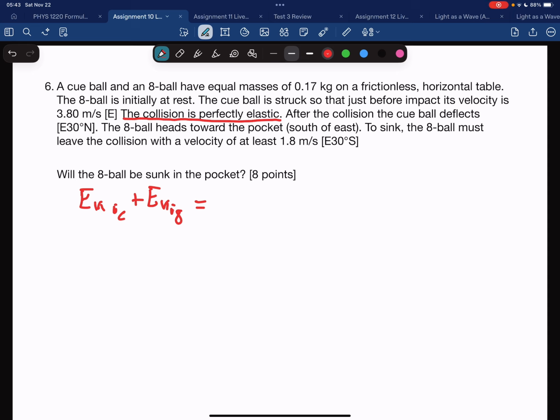As I said earlier, I'm going to start with energy because this is a perfectly elastic collision. I know that kinetic energy is conserved. Just writing out my conservation equation here. We're told that the 8-ball is initially at rest, so we have no initial kinetic energy for that. Subbing in.